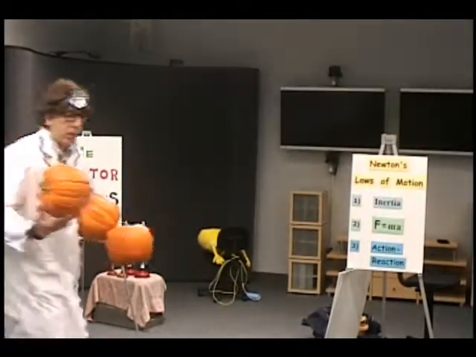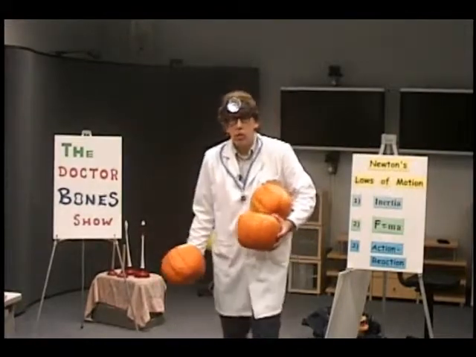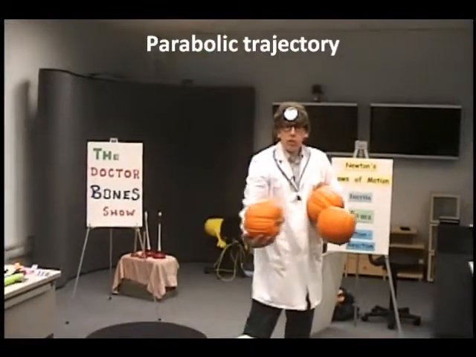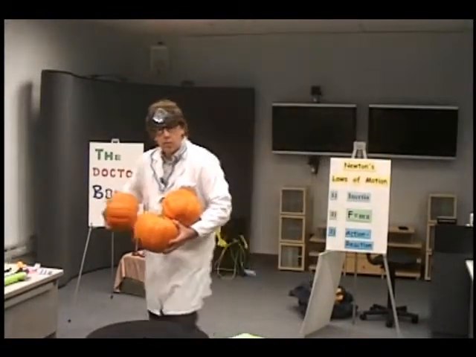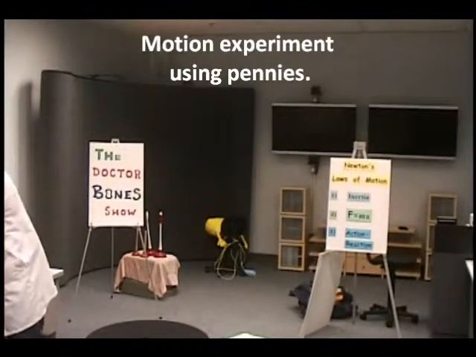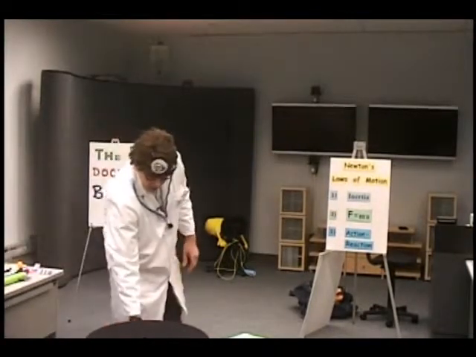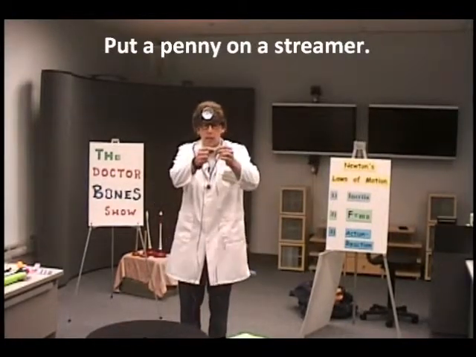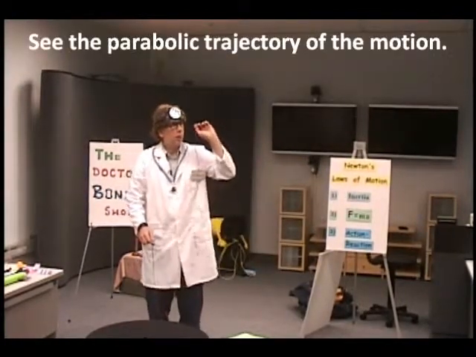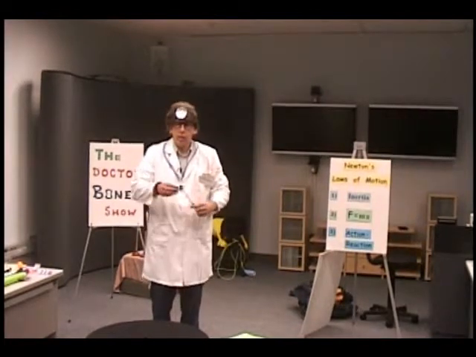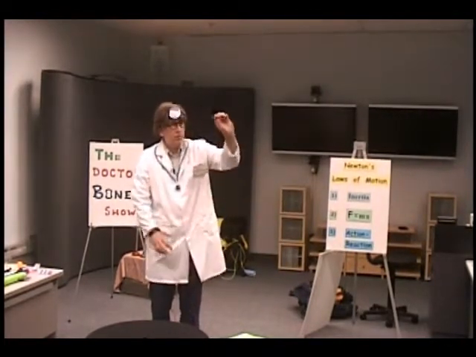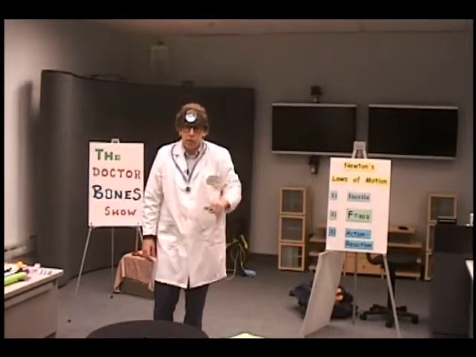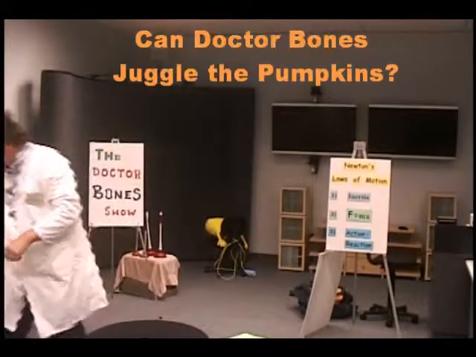Of course, I've got some pumpkins here. And by the way, when you throw up a mass in a gravitational field, it moves in a parabolic trajectory. In fact, before I do the juggling of pumpkins, I'd like to show you a fun experiment you can do with some pennies. You take a penny, put it on a little streamer, just tape it on the end, and you can see the parabolic trajectory as it goes through the air. Here's one with a longer streamer, and as you see, it moves in a parabolic trajectory.